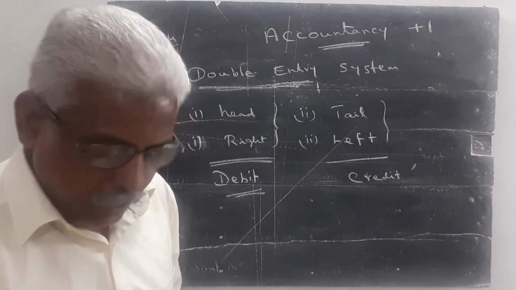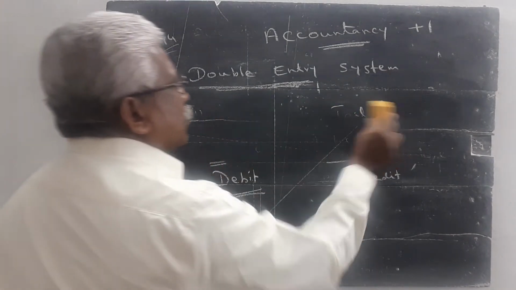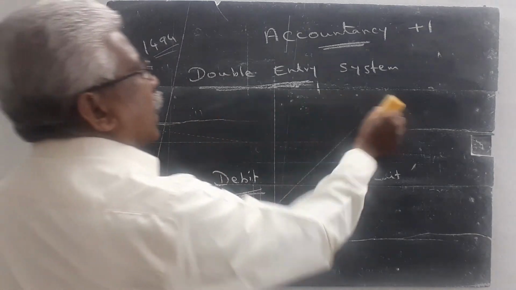Hereafter we never use the words head or tail or right or left. In accountancy, we always use the words debit and credit.